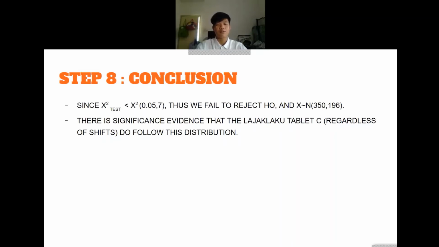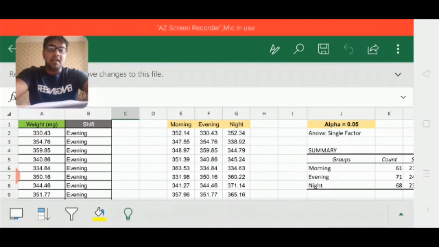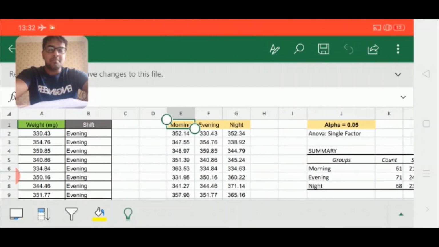We will pass on to question C. Thank you. First of all, the first thing we have to do is sort the data. We took the weight data and divided it by 3 shifts, that is morning, evening, and night. Then we put the data in columns according to the shift. That means morning data is inserted in the morning column, evening data in the evening column, and night data in the night column.